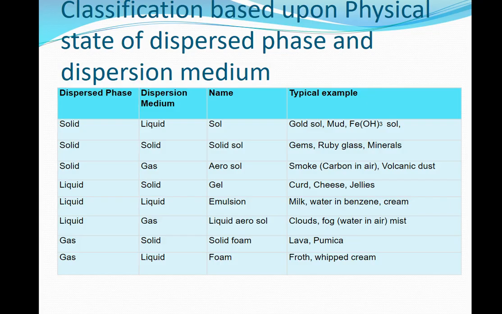Solid in gas is called aerosol, for example, smoke. Liquid in solid is called gel. Examples: curd, cheese. Liquid in liquid is also called emulsion. Example: milk. Liquid in gas is also called liquid aerosol. Examples are clouds, fog. Gas in solid is called solid foam, pumice stone. And gas in liquid is called foam. Examples: froth, whipped cream.